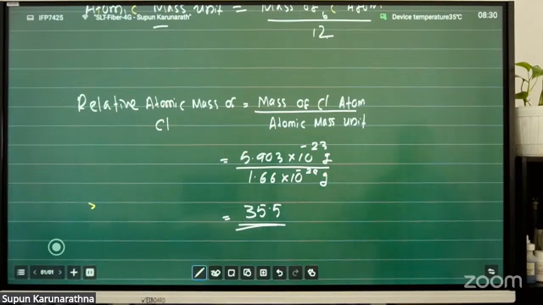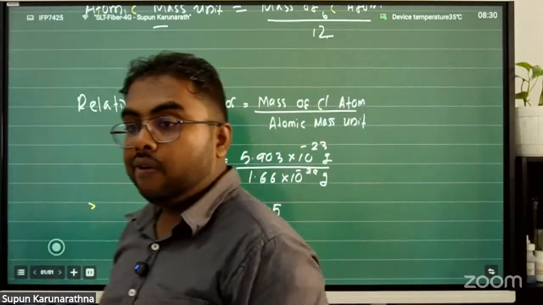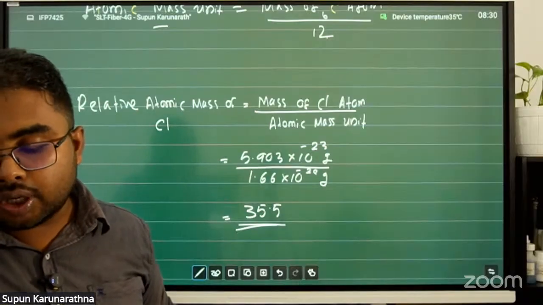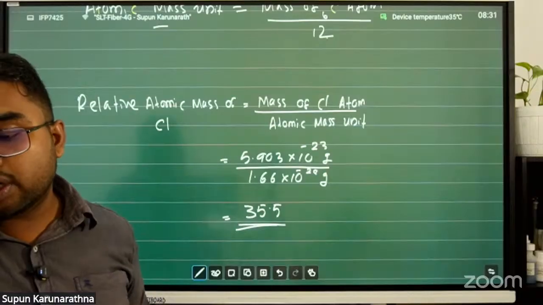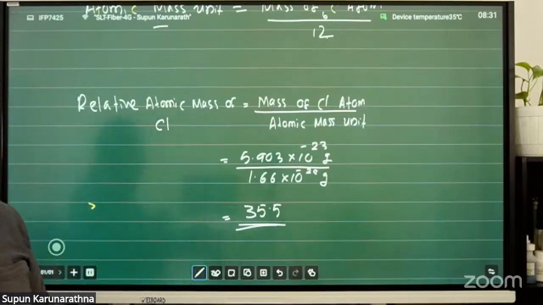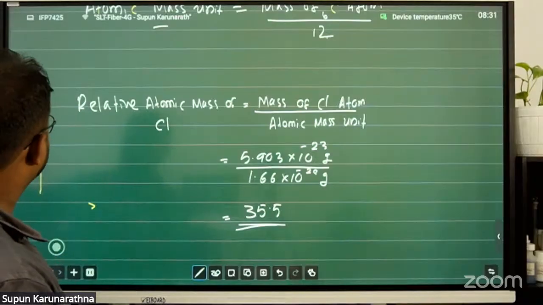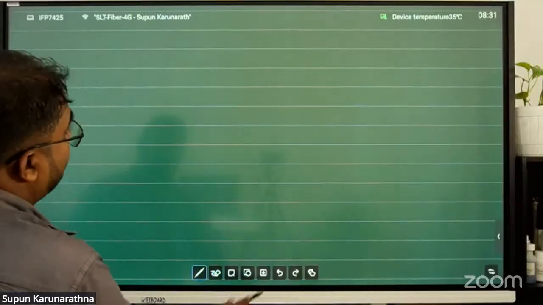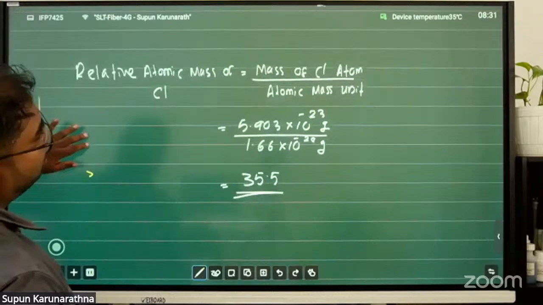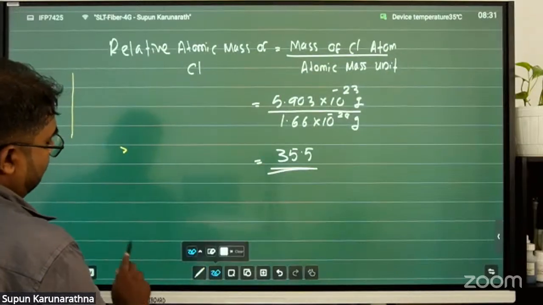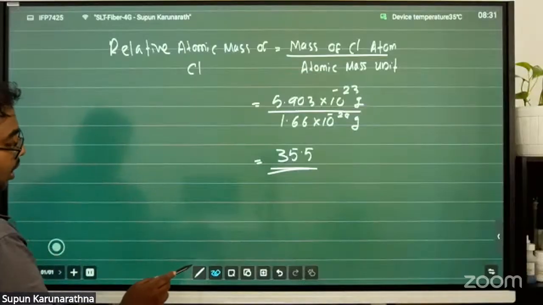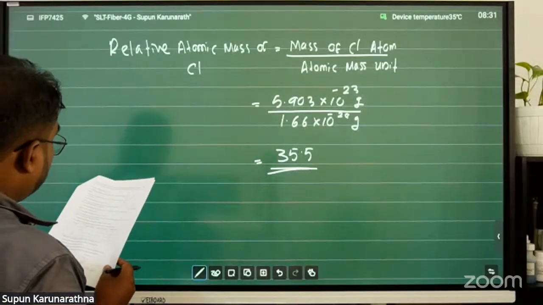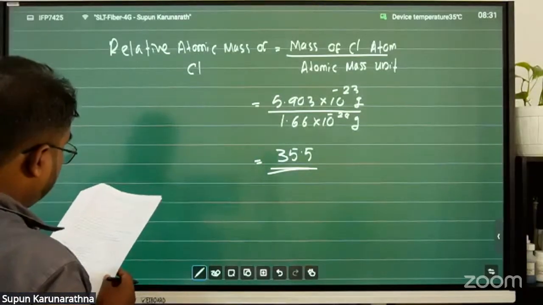In the next question, what is the next question? Calculate the number of moles that contain 24 gram of carbon. 24 gram of carbon. Right? So how do we find that? I already cleared it, right? Next one. Calculate the number of moles that contain 24 gram of carbon.